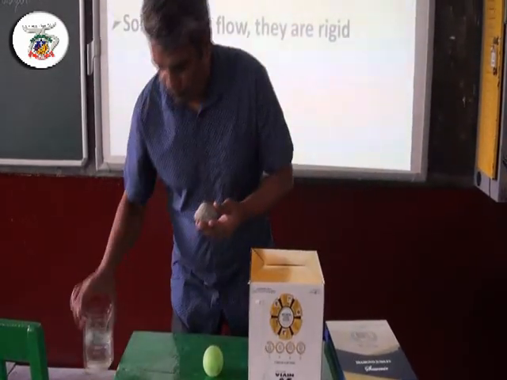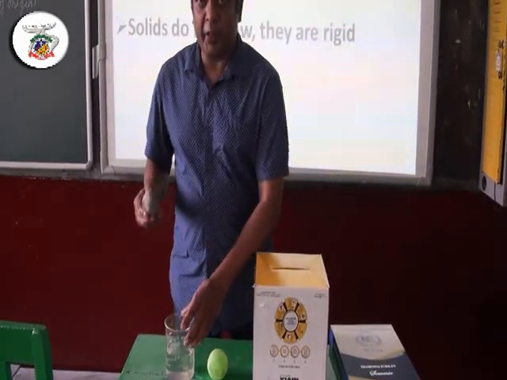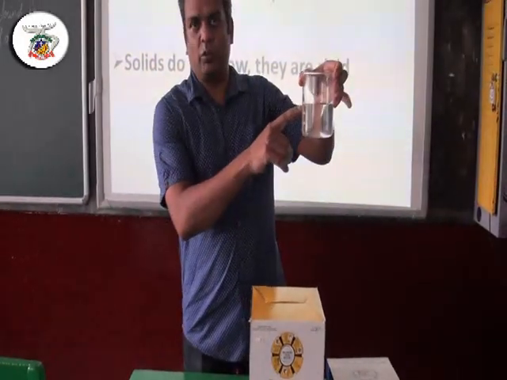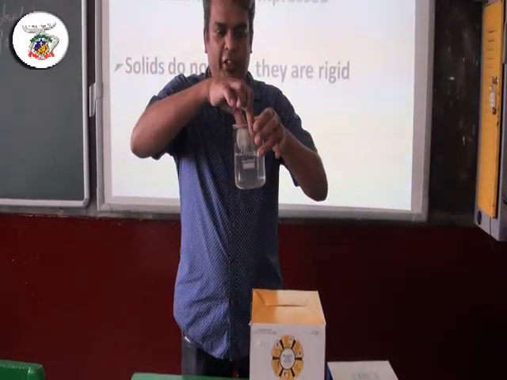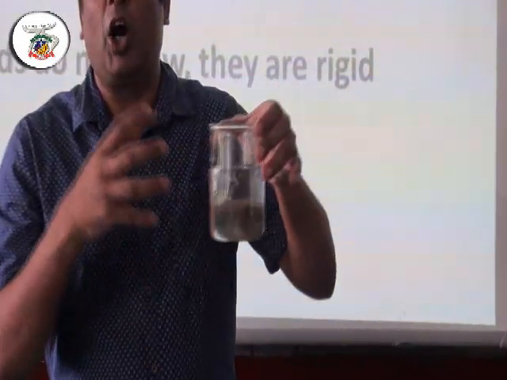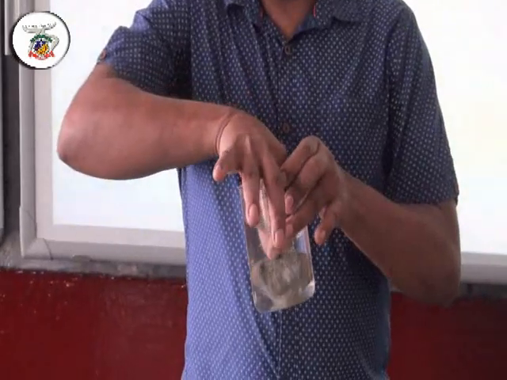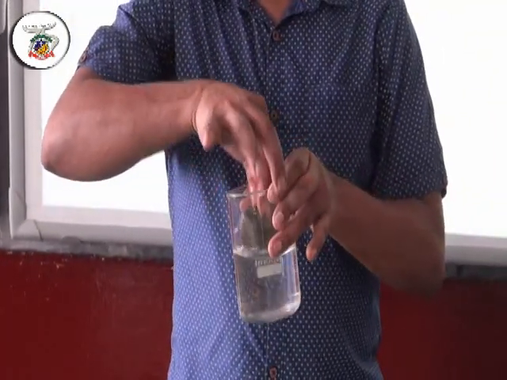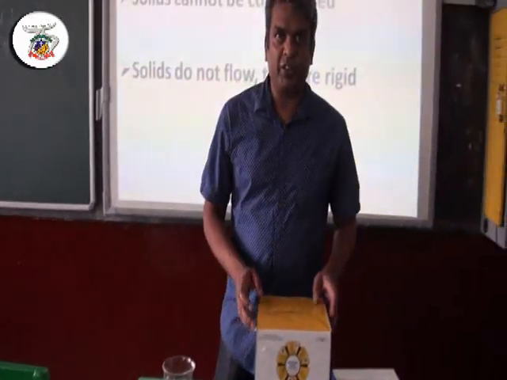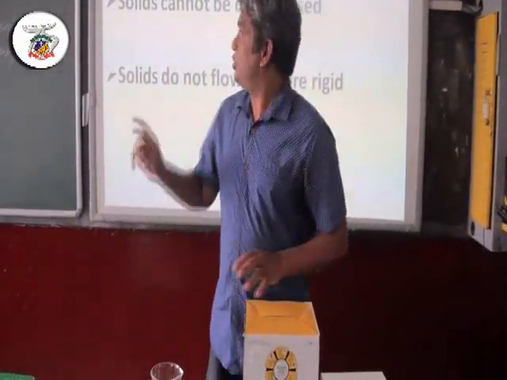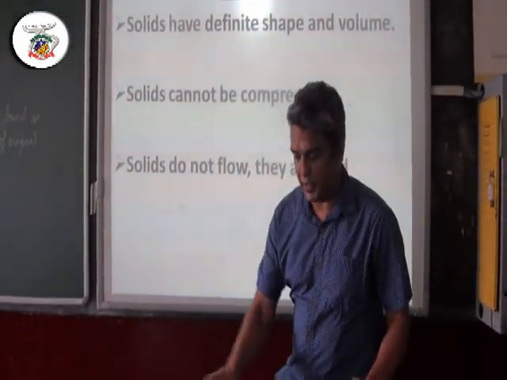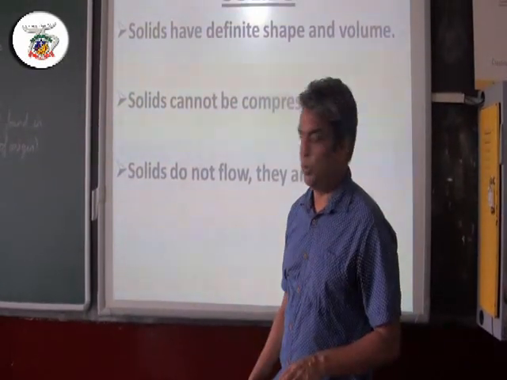And if you learn later, Archimedes' principle says, if you see, there is 300 milliliters of water, and if I dip this irregular shape, the displacement of water tells us how much volume it occupies. So from this we come to know that solids have definite shape and volume. It has a particular shape and it has definite volume also.